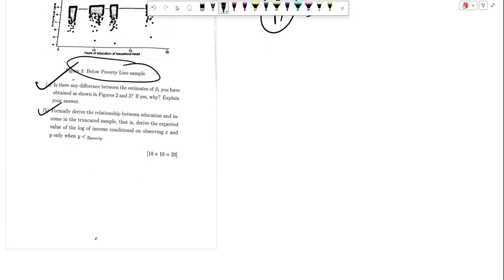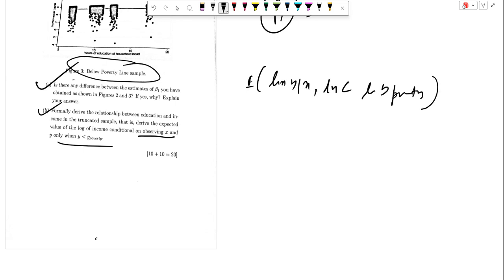The second part is to formally derive the relationship between education and income in a truncated sample, observing these two, ln y and x. For the truncated y less than y poverty, we need E of ln y given x and ln y less than ln of y poverty. So, the adjustment for the truncation: epsilon is normal with mean 0 and variance sigma squared, assuming normality for simplicity. The truncated expectation can be adjusted using the properties of the truncated normal distribution.